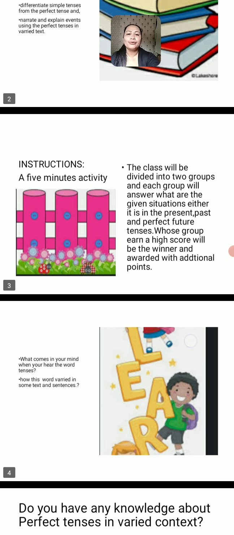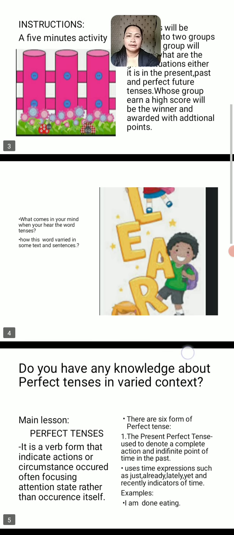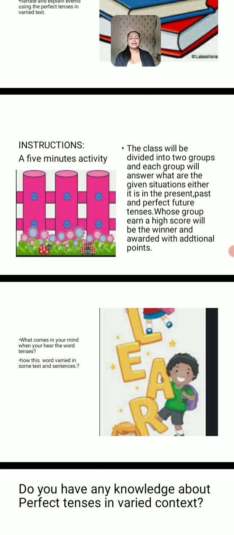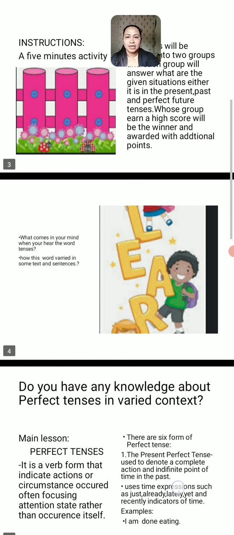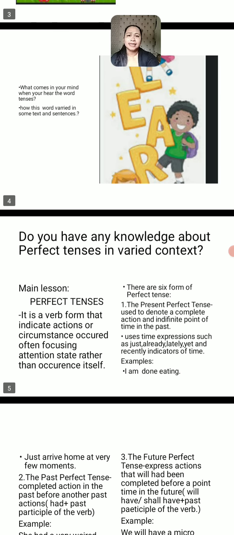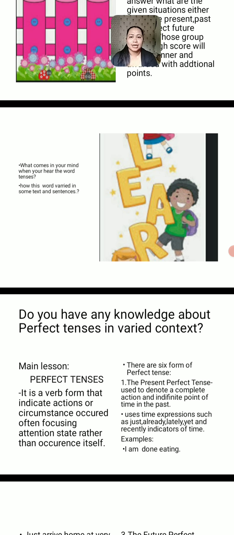But before we go through the main topic of our discussion, let's have an activity first. This is a 5 minutes activity. I will divide the class into two groups, and each group will answer the given situations, whether it is in the present, past, or perfect future tense. The group that earns a high score will be the winner and awarded additional points. So, shall we start? This is a 5 minutes activity. Then, let us proceed to our proper discussion.